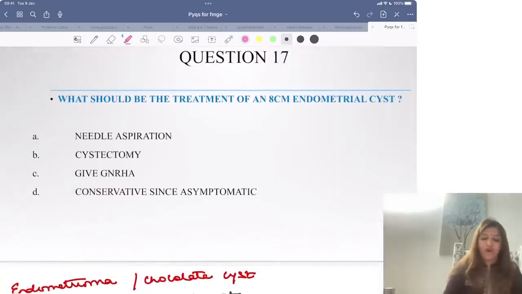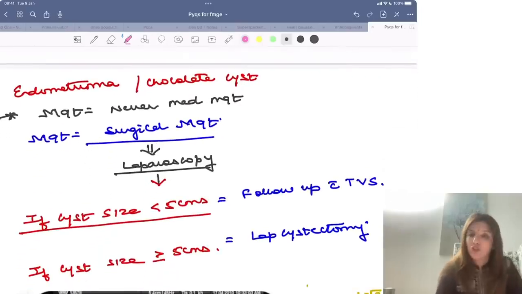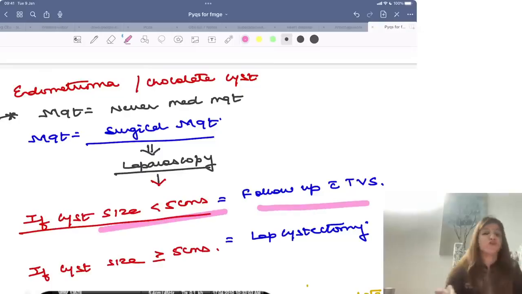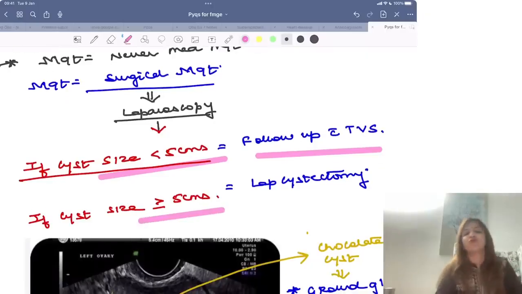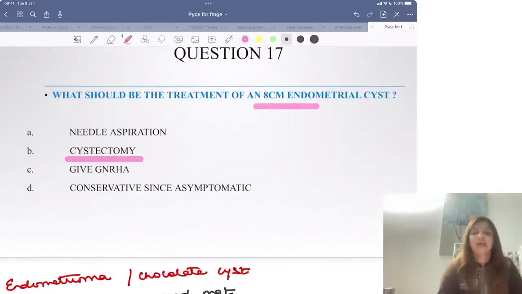What should be the treatment of an 8 centimeter endometrial cyst? Remember, a chocolate cyst or an endometrioma is never managed medically. Always you have to do surgical management. If the size of the cyst is less than 5 centimeters, you don't have to do anything, just follow up with TVS. But if size is more than or equal to 5 centimeters, you have to do a laparoscopic cystectomy. Here they have given 8 centimeters, so I am going to do a cystectomy. You never do medical management for a chocolate cyst or endometrioma.